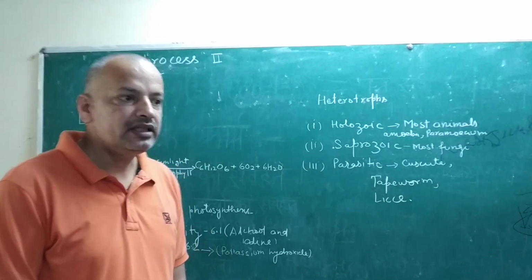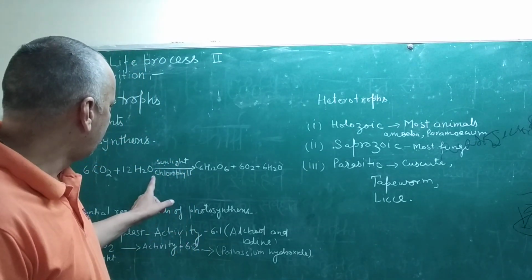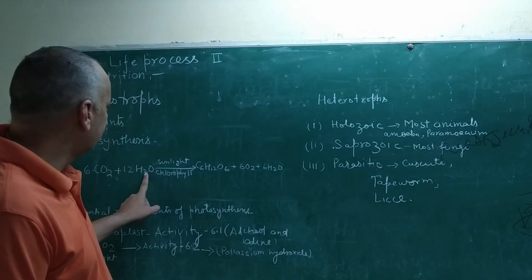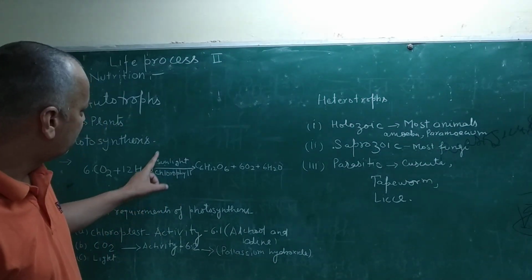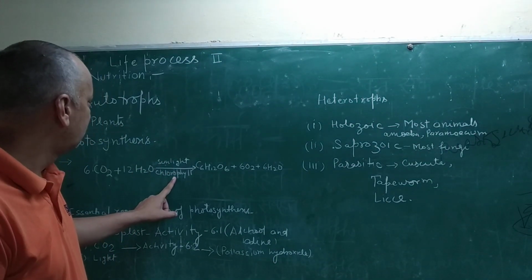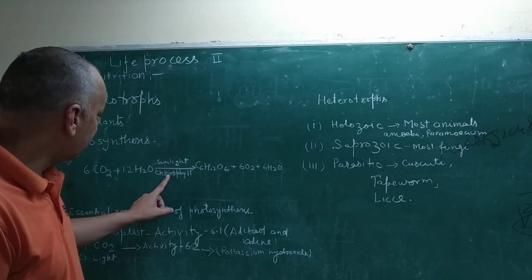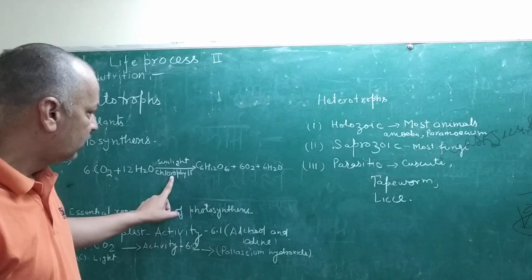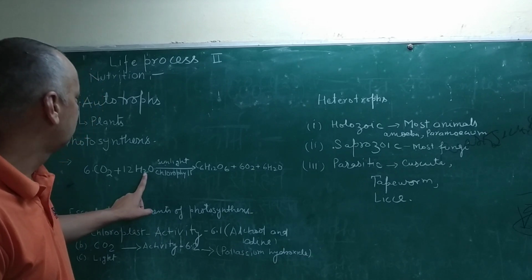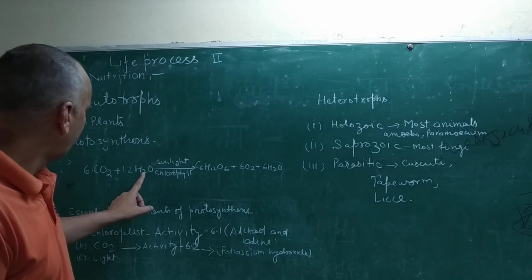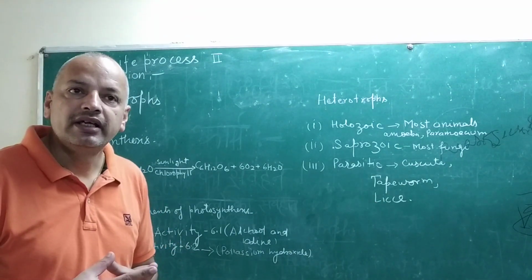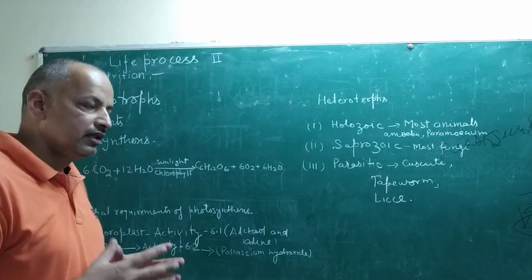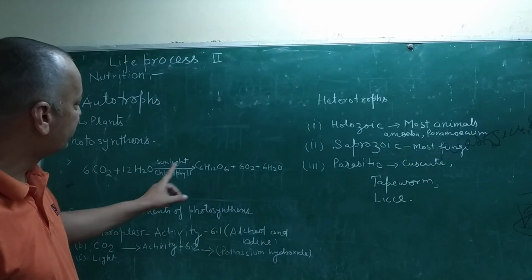So that energy helps to break H2O, and when H2O is broken, that is chemical energy. So when light is trapped by the chlorophyll, and that chlorophyll has such an arrangement, that arrangement helps to break H2O. And when H2O is broken, that energy is created inside the plant, and that energy is utilized in the formation of